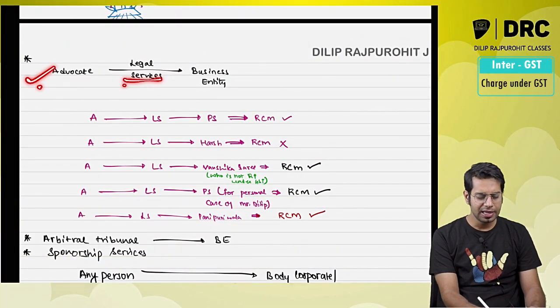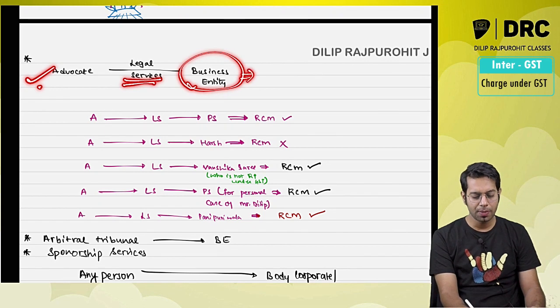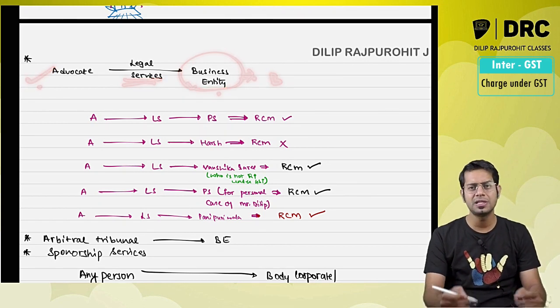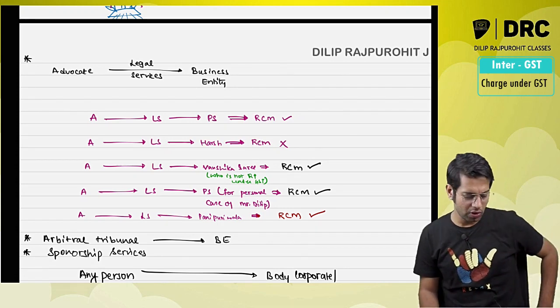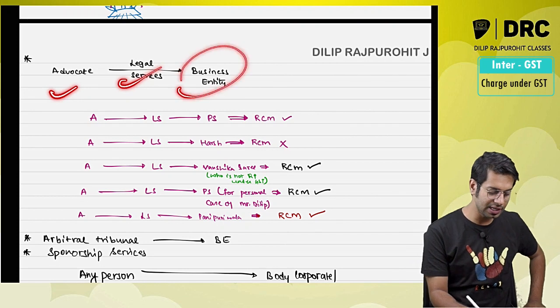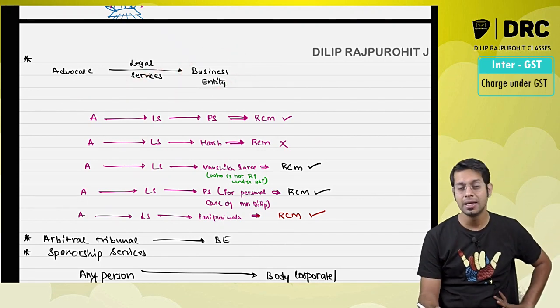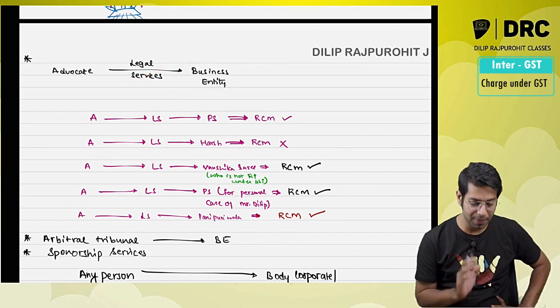Then, advocate giving legal services to a business entity. Business entity located in taxable territory. Sir, what do you mean by a business entity? Business entity means any person who is carrying on a business. So if an advocate gives legal services to a business entity, then RCM is applicable.